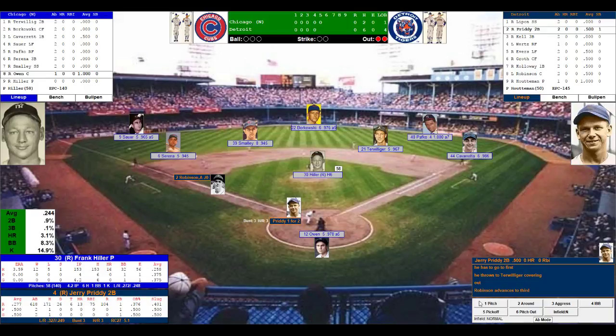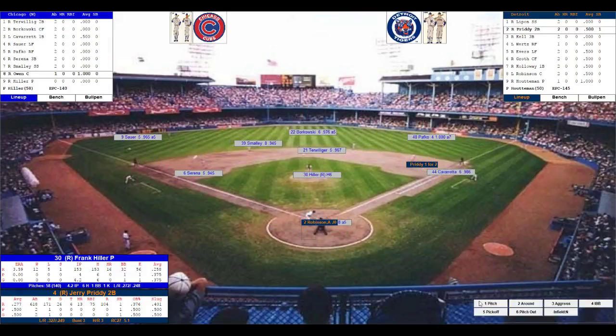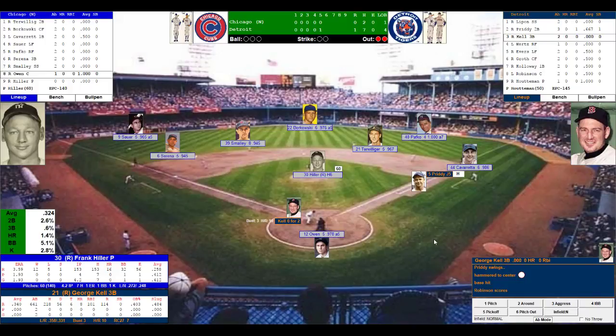Hiller looks in at Owen. Here's the pitch to Purdy, and that's a single to center, 1-0 Detroit. Tigers fans explode here at Briggs Stadium as they take a 1-run lead with 2 outs in the bottom of the 5th in this one-and-done playoff tournament.